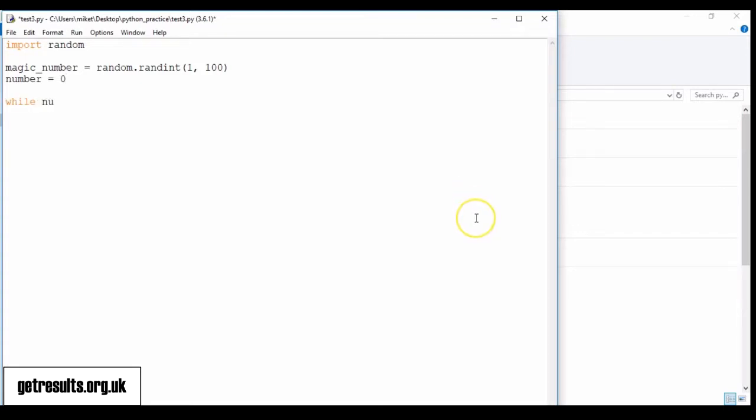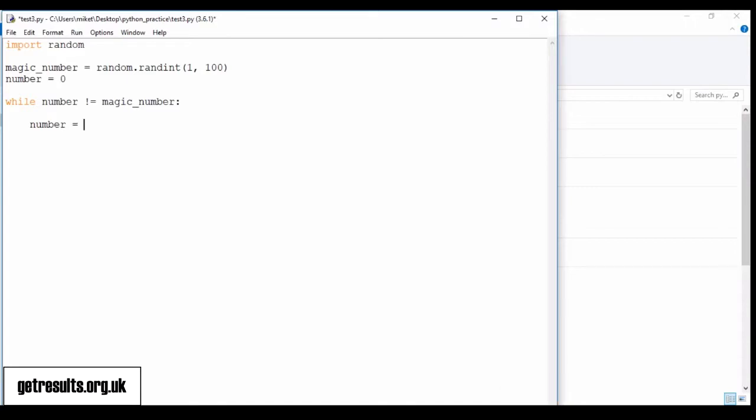We'll call it 0 for the time being, and I'm doing a while loop that's saying as long as the number's not equal to the magic number, keep running this loop.